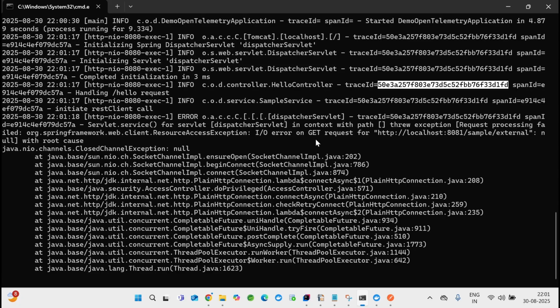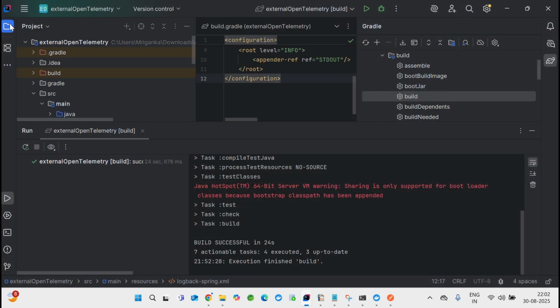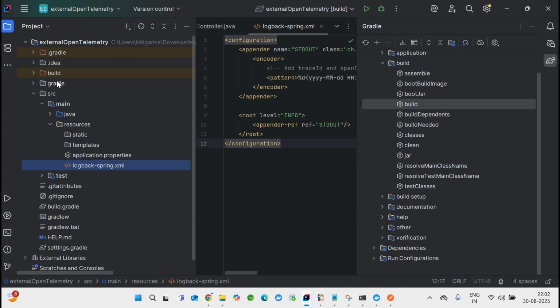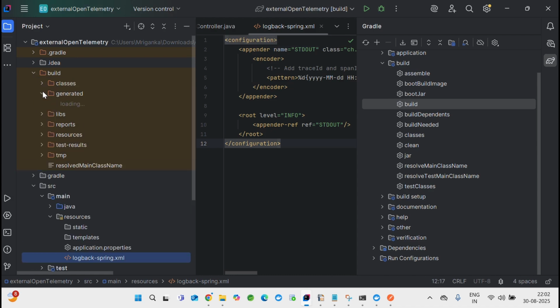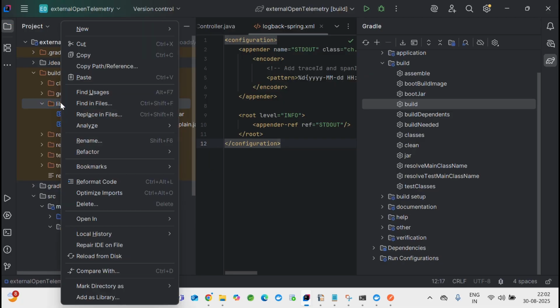Okay, so let's go to service 2 and make sure that it is also running. What is my external? Okay, this is external. Let's go to my build and then libs. Let's open my libs.